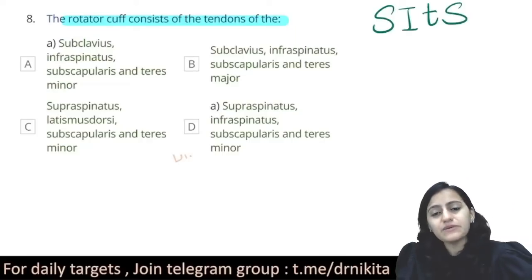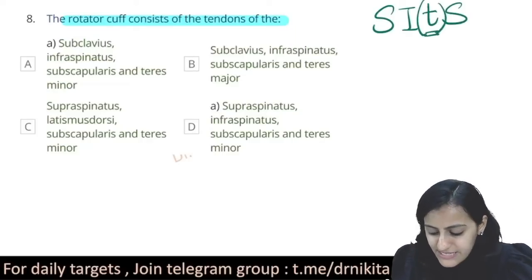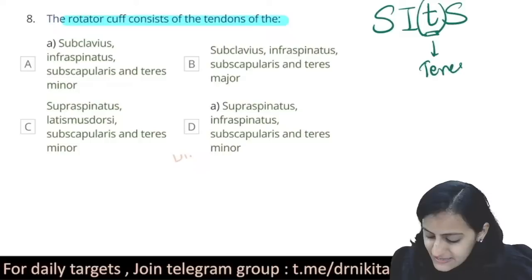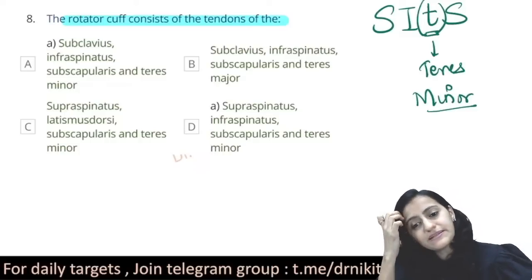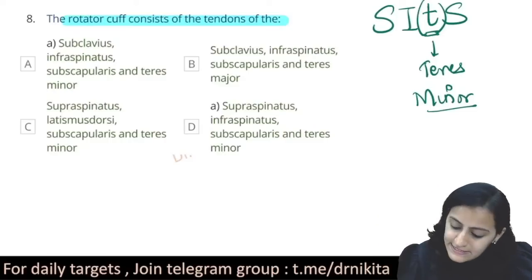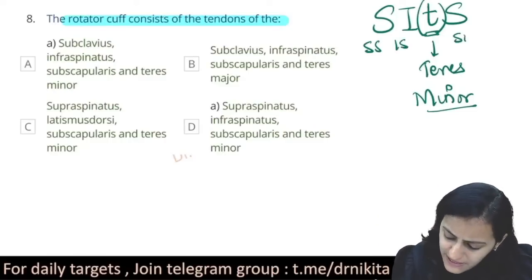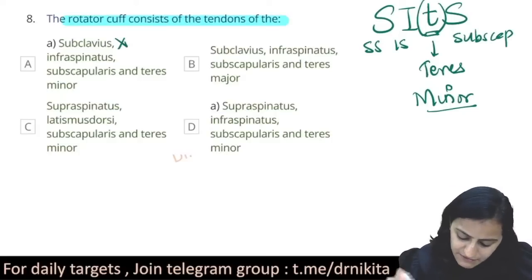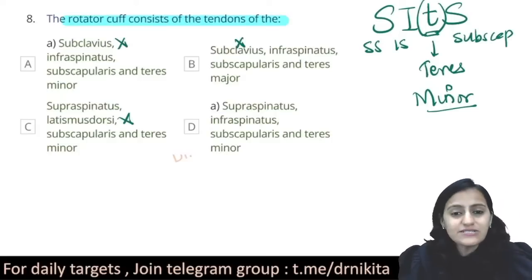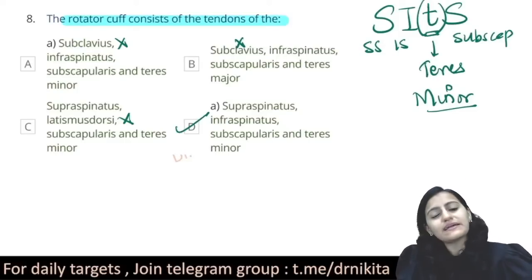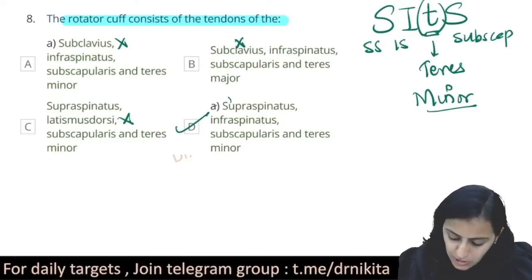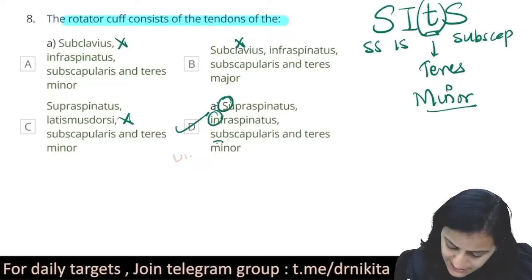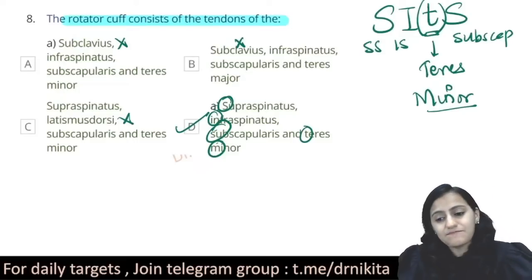And specifically, we write the T as the small t to remember that it is teres minor. Supraspinatus, infraspinatus, and we have the subscapularis. So it's not subclavius, it's not latissimus dorsi. So automatically the option becomes D: supraspinatus, infraspinatus, teres minor, and subscapularis.